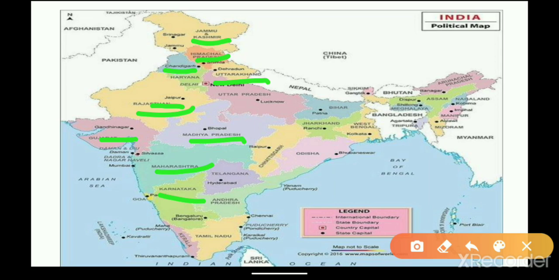Before seeing that, we have to know which direction is where. Towards the top it is north, towards the bottom it is south, towards the left it is west, and towards the right it is east. So remember this. On a map, the topmost direction is north, the bottom direction is south, the left side is west, and the right side is east. With these directions you can locate which state is towards which direction. So let us start with our notes.